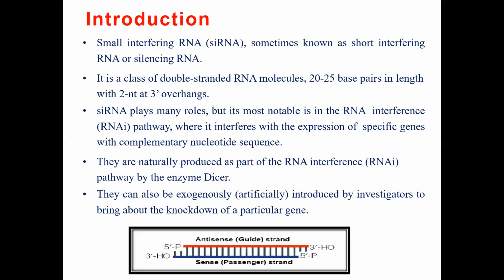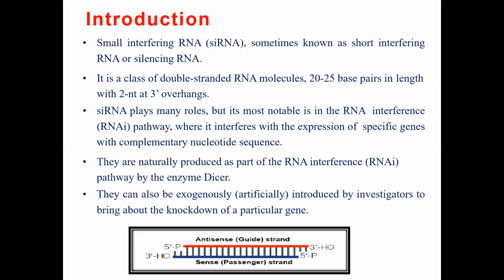They can also be exogenously introduced by the investigator to bring about the knockdown of a particular gene. So this particular RNA can be naturally synthesized, as well as externally synthesized. That means it can be synthesized outside our body and introduced into our body to silence or knock down the function of any gene. So siRNA can be produced both artificially and naturally.